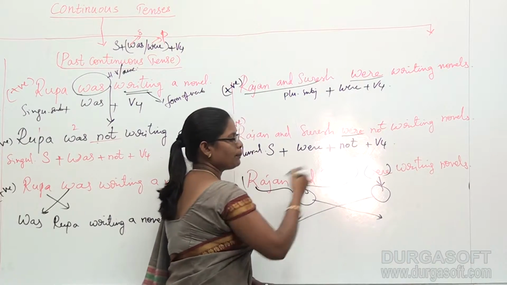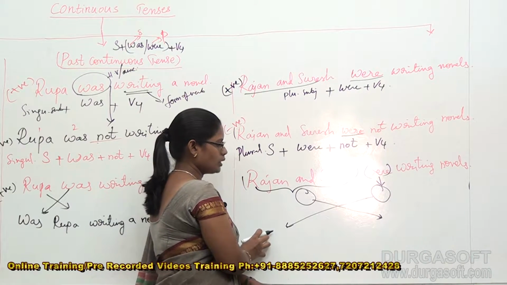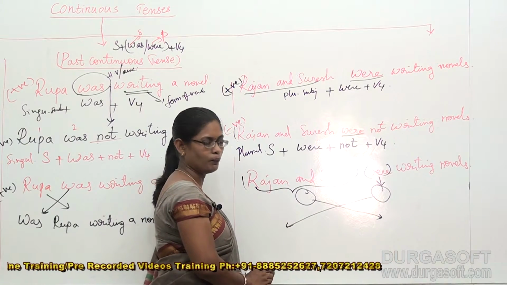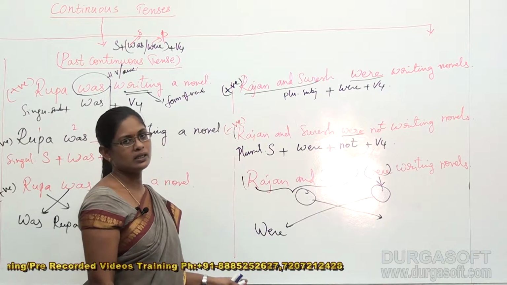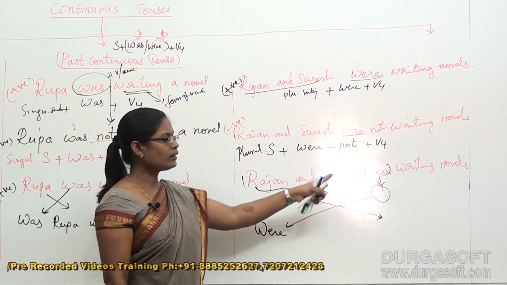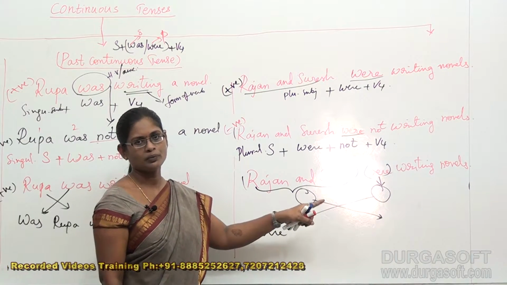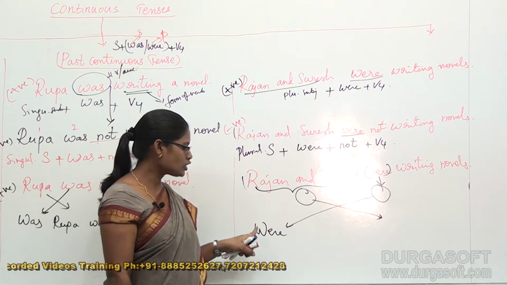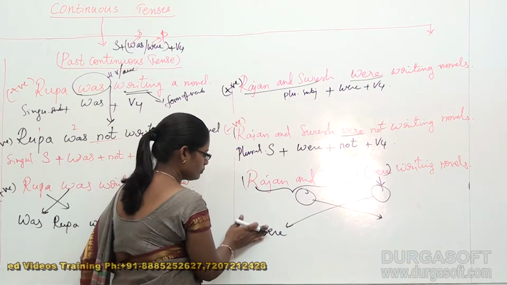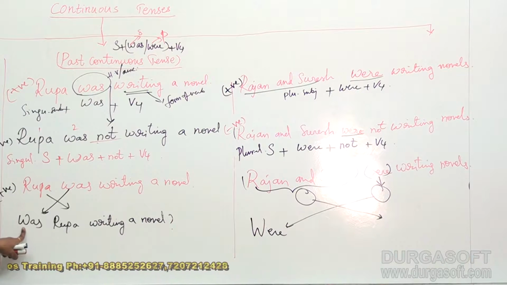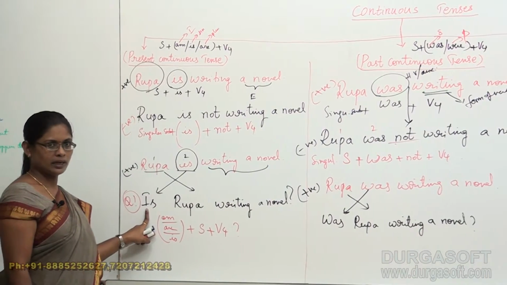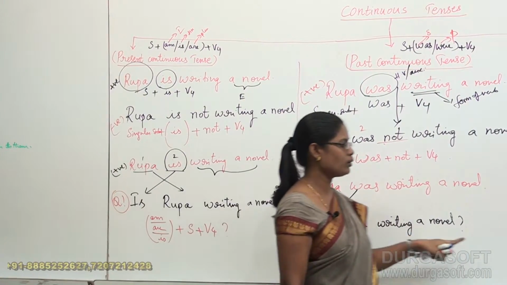When we interchange their places, the subject place is occupied by the helping verb, that is were. As we are beginning the sentence, though were is a helping verb and not a noun, it should begin with a capital letter. That's what we followed in all the sentences when we dealt with them. It was followed with a capital letter, and it was followed with a capital letter. Right? The same way we are dealing here also.